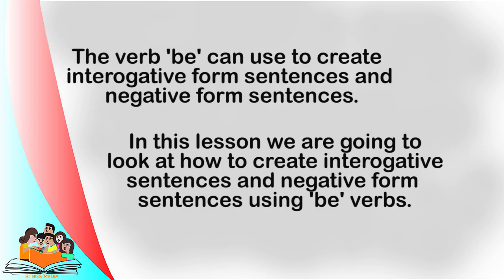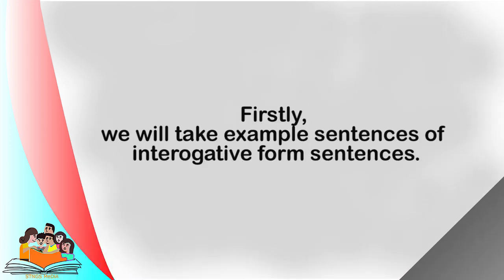Okay, let's start. The verb to be can be used to create interrogative form sentences and negative form sentences. In this lesson we are going to look at how to create interrogative sentences and negative form sentences using be verbs. First of all, let's take some examples of interrogative form sentences, and try to understand the sentence pattern.